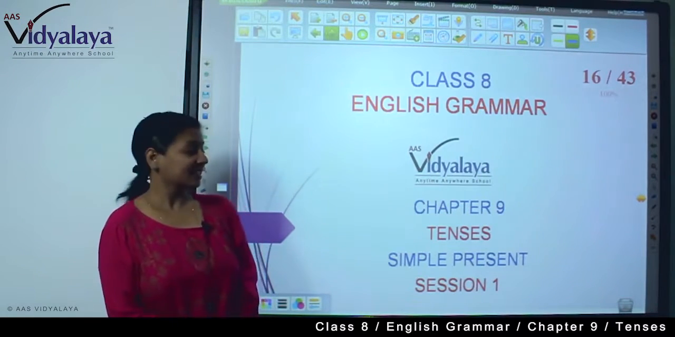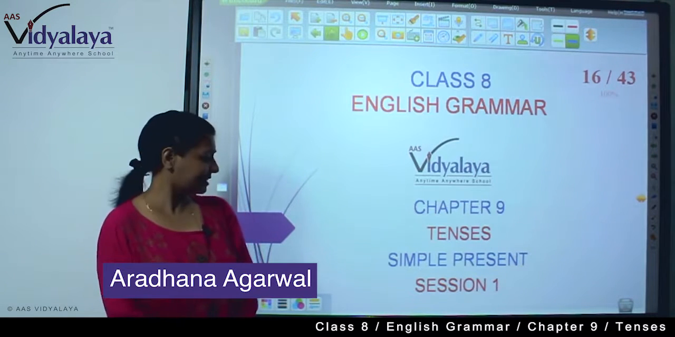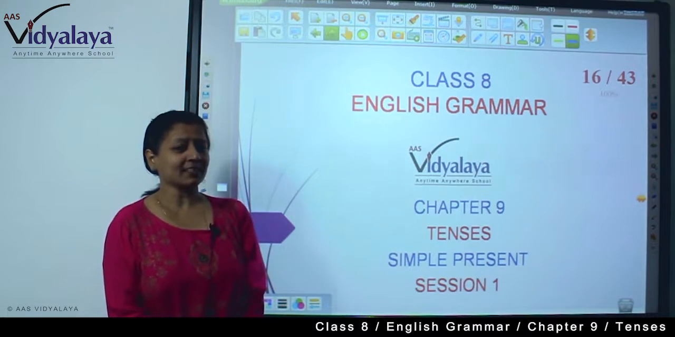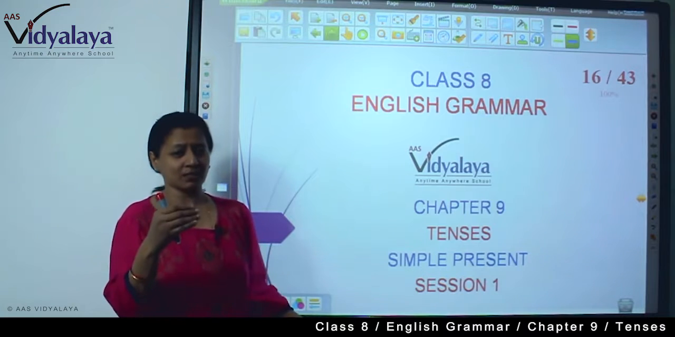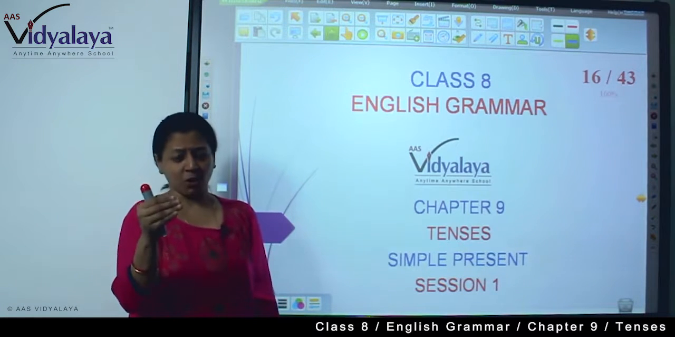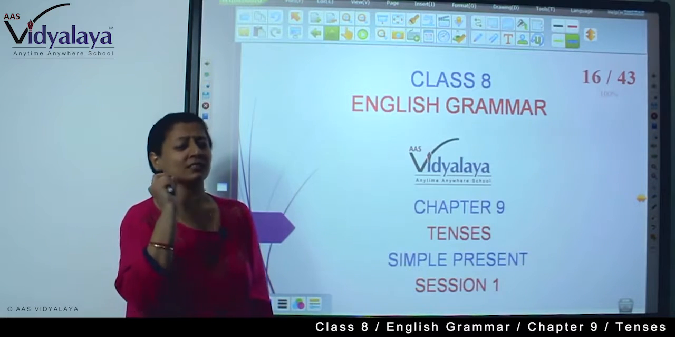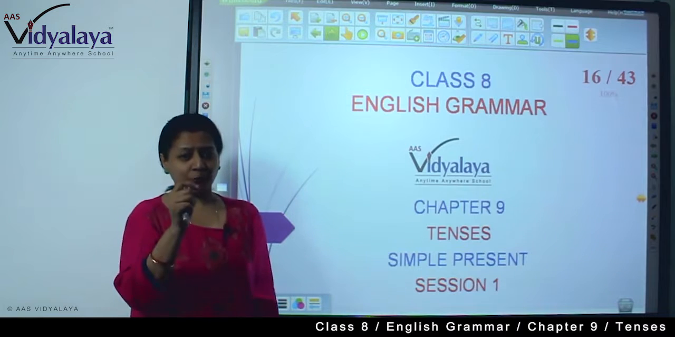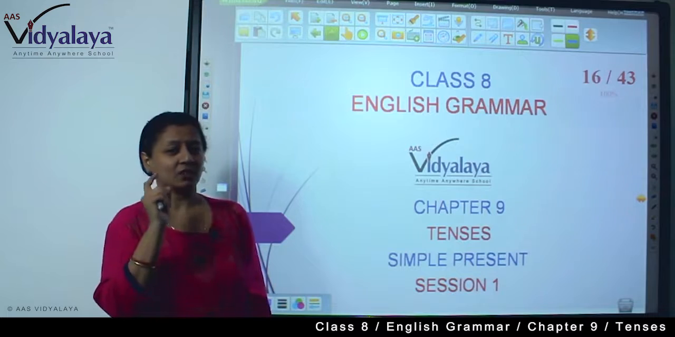It's class 8 English grammar. We are doing chapter 9, that is tenses, and this is session 1, simple present. Simple present tense is very important to learn because with number and person, the verb changes its form. In present tense, we have to use S or ES with a singular subject, and we have to use it very carefully, otherwise it will be considered wrong.